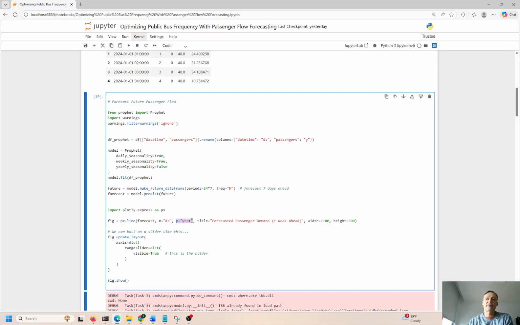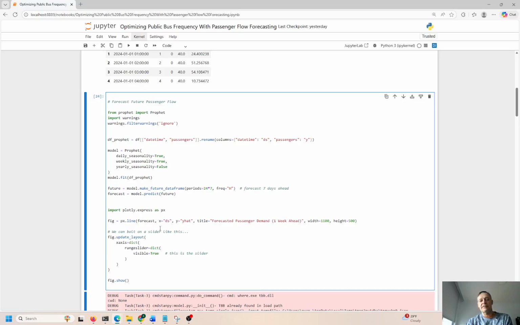It's time series. It's going to be some type of metric that we analyze over a period of time. It can be hours, it can be days, weeks, months, years, something like that. It has to be one element of time, and the y hat is what you're trying to predict. So this is the independent variable. This is the dependent, right? So this right here is dependent on this.